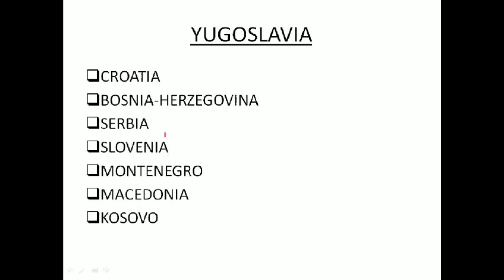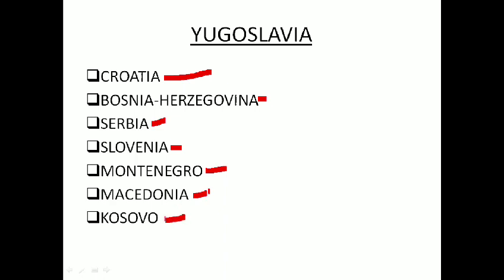Now Yugoslavia, the former Yugoslavia. Now we don't find this word on the map. So Yugoslavia is fragmented into pieces, split. Now what are its divided parts? They are Croatia, Bosnia Herzegovina, Serbia, Slovenia, Montenegro, Macedonia, and Kosovo.